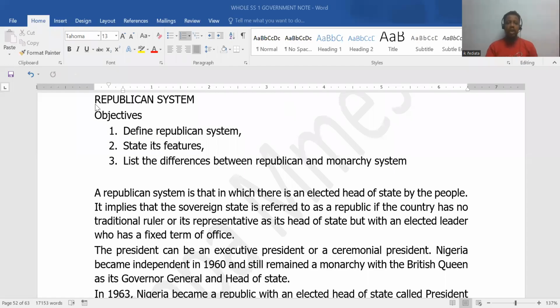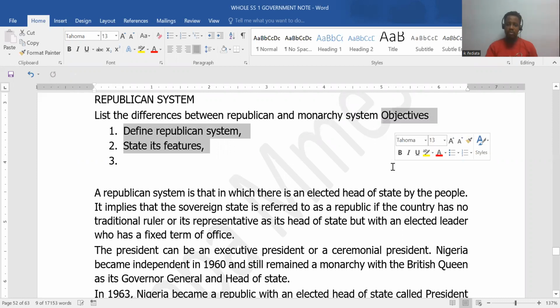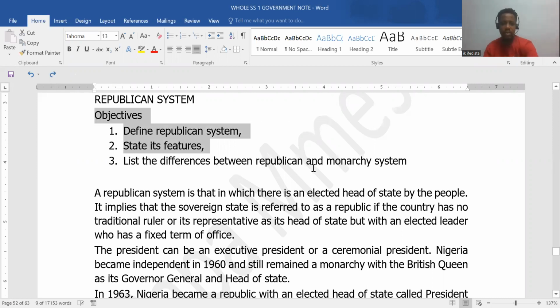So today we are going to look at the Republican system of government. Our objective cuts across defining the Republican system of government, stating its features, then listing the differences between Republican and monarchy systems. Now, in view of number 3, let me put it out here that the opposite of a monarchy system is a Republican system. A Republican system is that in which there is an elected head of state by the people. In monarchy, the head of state is not elected, right?